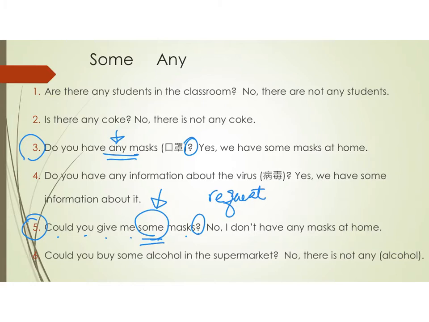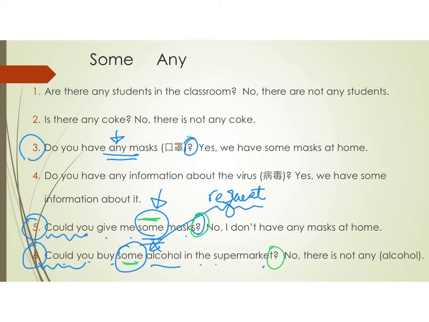一個係請求嚟嘅。So here we use some. Again, it is the same for number 6. Could you buy some alcohol in the supermarket? 你可唔可以買一啲酒精啊？喺個超級市場度。Again, here we use some because again, it is a request. With request, 請求, usually we say could you because it is more polite. So you see here, when you ask questions and then you want to make a request, you use some.